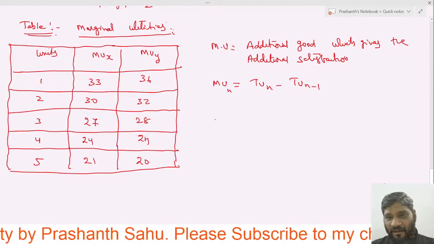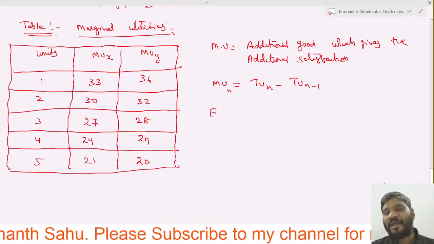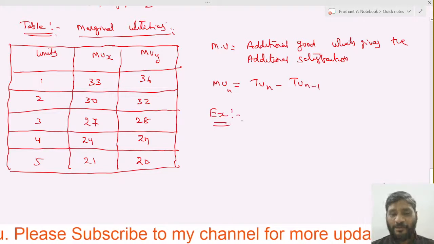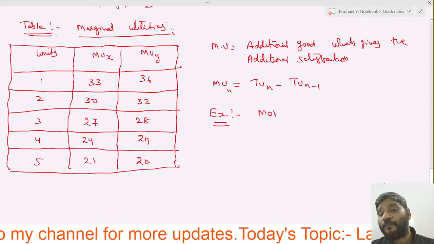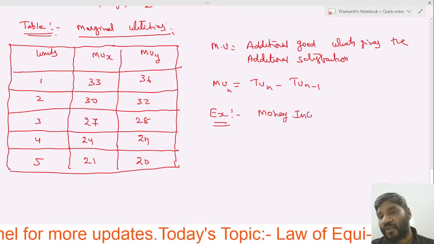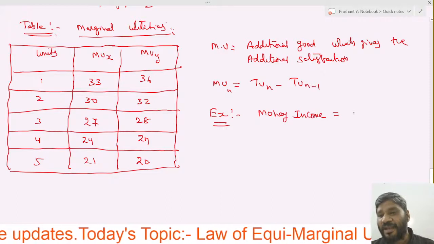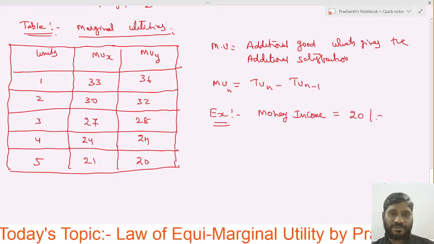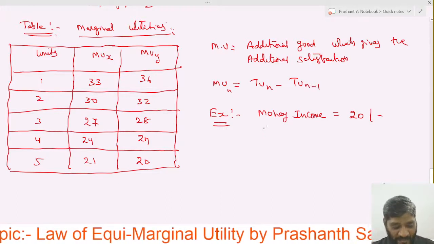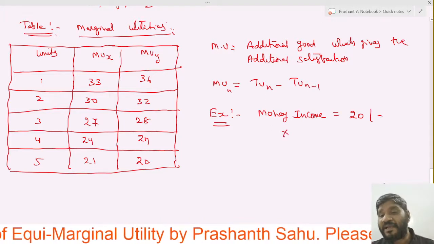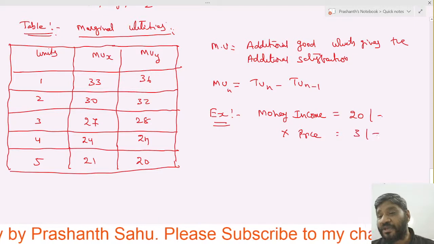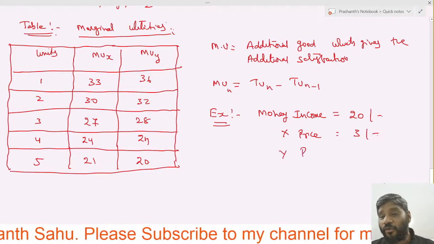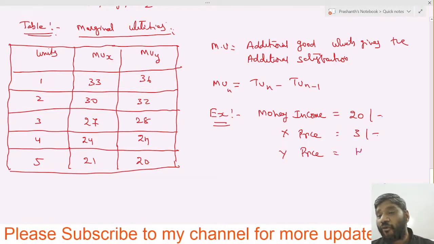Right. So here, for example, I have taken that the consumer has a money income of 20 rupees. The price of X good is 3 rupees and the price of Y good is 4 rupees.